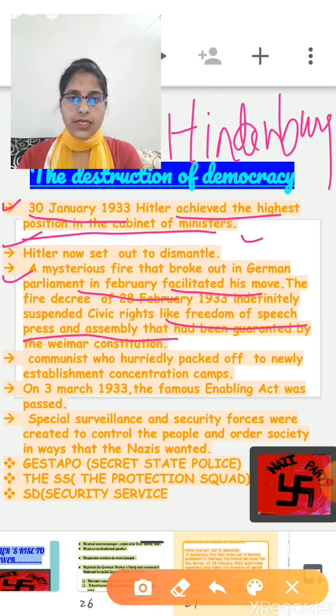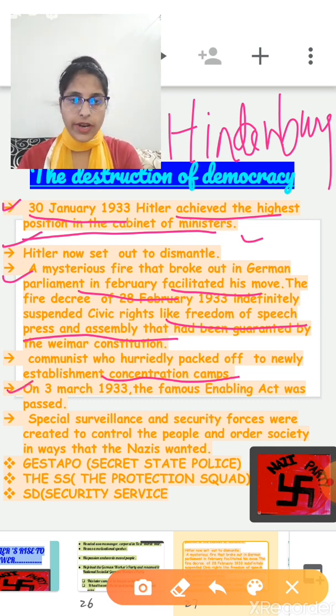Then he turned on his enemies, the communists, who were hurriedly packed off to the newly established concentration camps. Later I'll explain to you about the concentration camps. Okay. Now the next one is on 3rd March 1933.